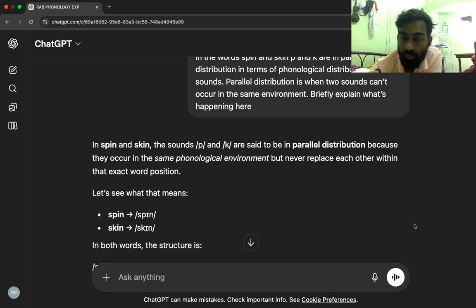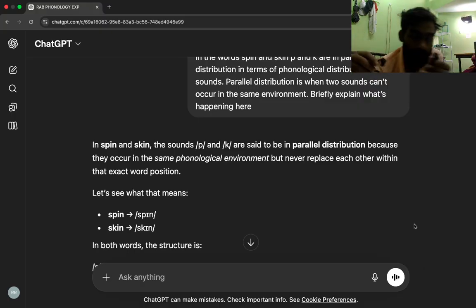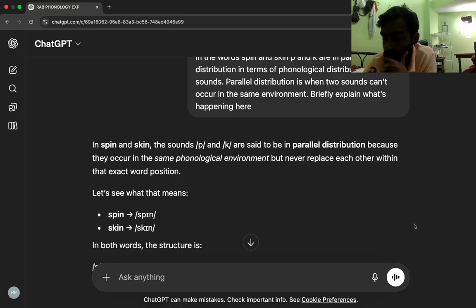In spin and skin, the sounds P and K are said to be in parallel distribution because they occur in the same phonological environment but never replace each other within that exact word position. Let's see what that means. Spin, /spɪn/, skin, /skɪn/.